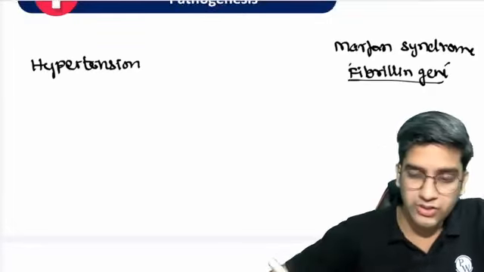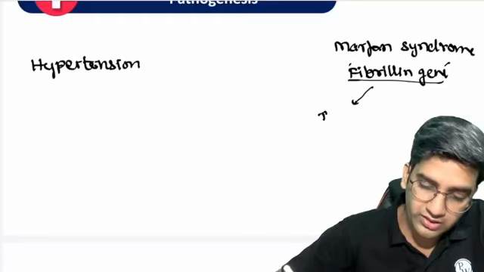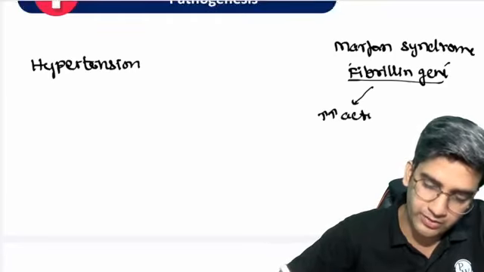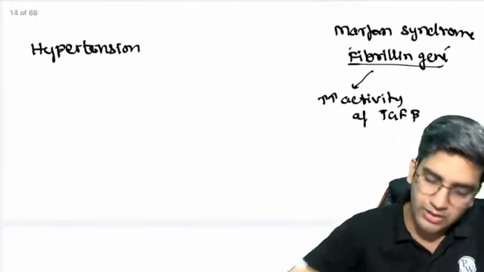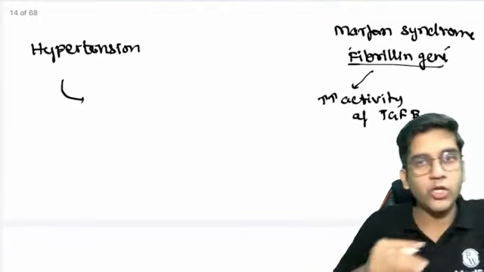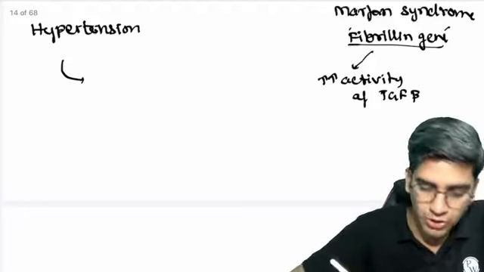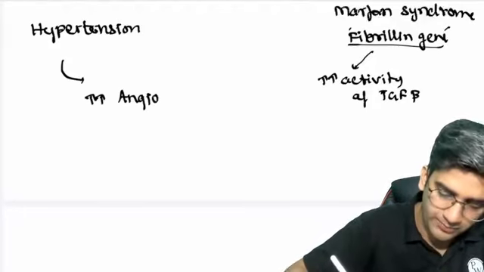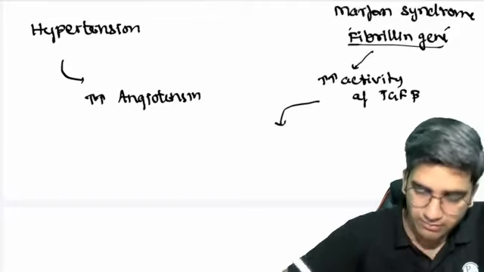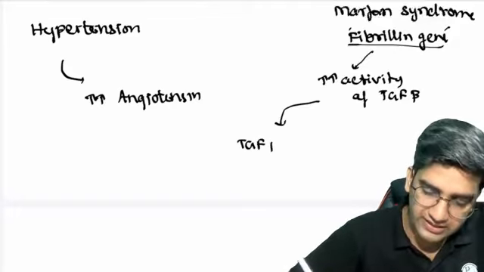Because of the fibrillin gene mutation, there's going to be an increased activity of TGF beta. Okay, in hypertensive patients, on a long-standing hypertension, there's going to be more angiotensin activity. So this TGF beta binds to the TGF beta receptor.